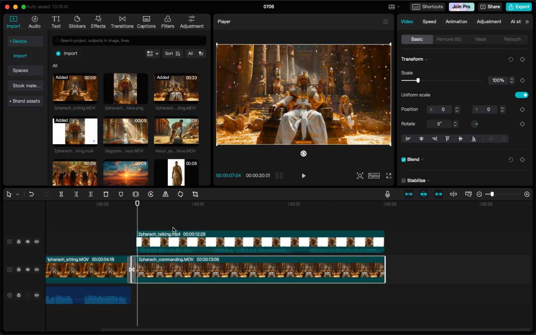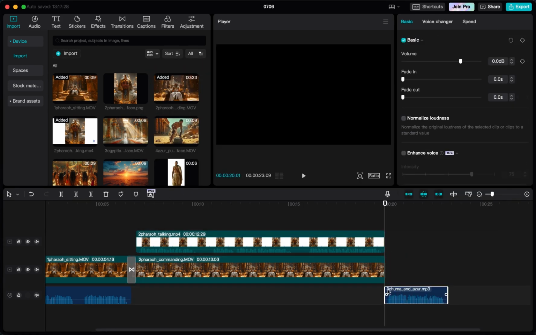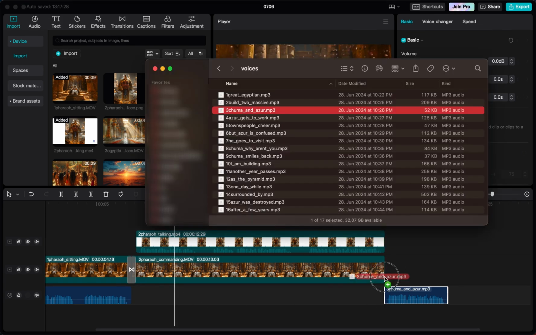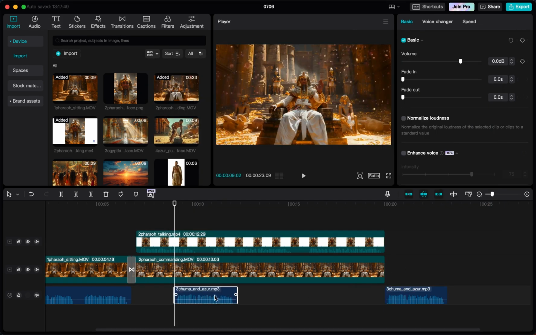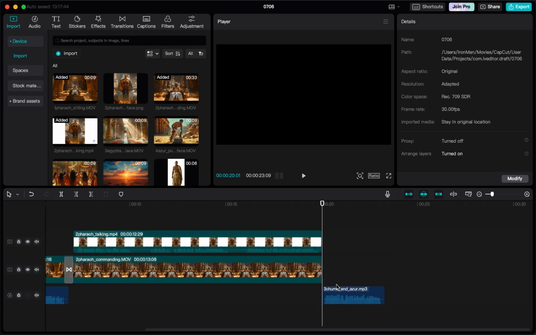By the way, when you drag something in, it will usually add it where the timeline marker is. So if we drag it somewhere here, it will still do it here. That's why we're gonna put the timeline marker here and then drop in our next narration. Perfect. As you can see here, it got dragged here instead of there. If I put this marker here and wanted to drag it here, as you can see, it put it here. That's why when you drag something in, make sure the marker is where you want the imported file to be. And so we have our narration, then let's put in our video.